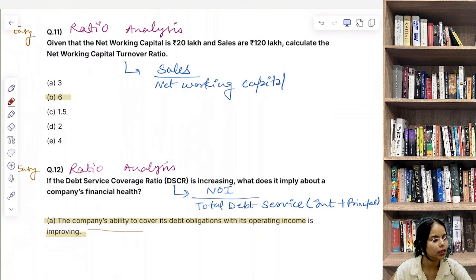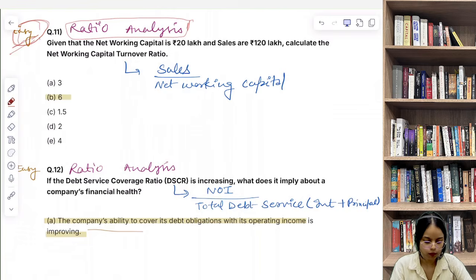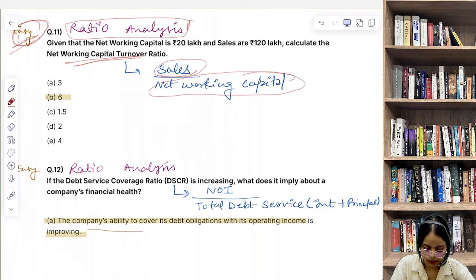Given that net working capital is 20 lakh, and sales are 120 lakh, calculate the net working capital turnover ratio. Again, ratio analysis से हमारा question है. Easy level is easy. So basically the formula is net working capital turnover ratio is equals to sales upon net working capital. Sales हमें दे रखे हैं, net working capital हमें दे रखे हैं, so we can easily calculate our net working capital turnover ratio.